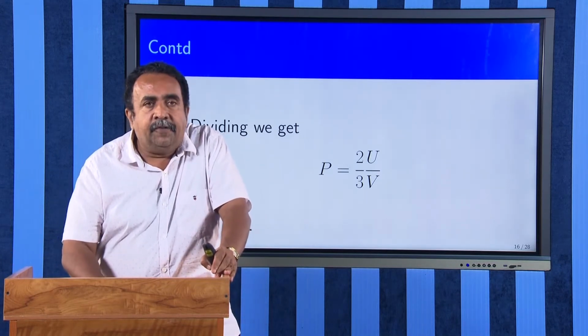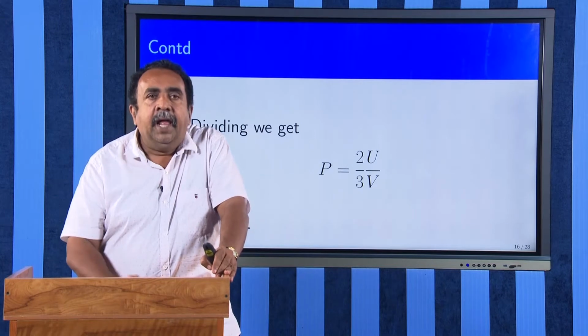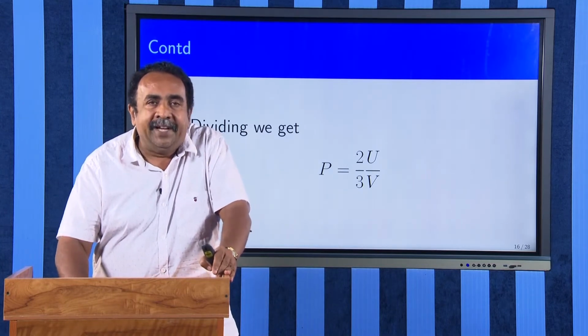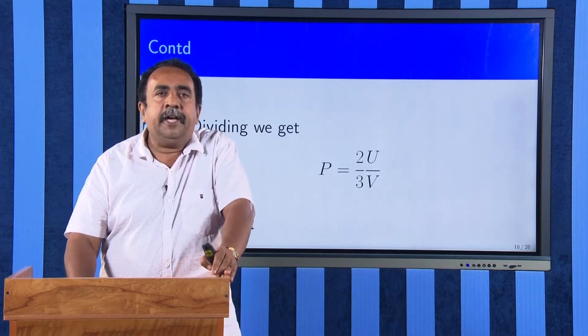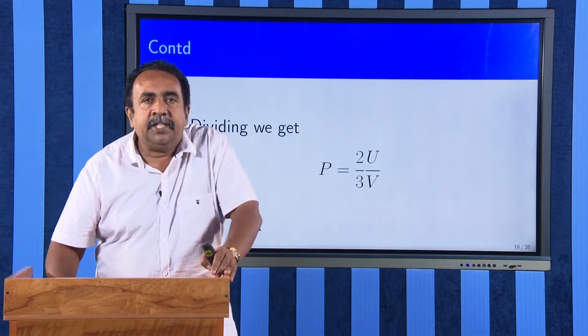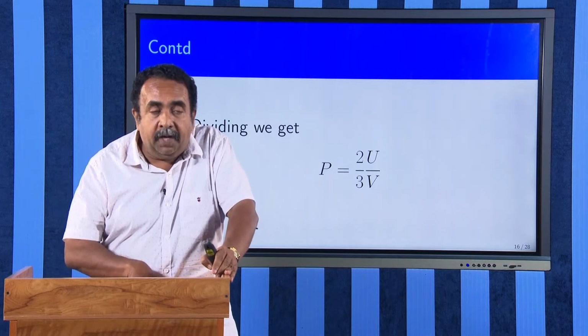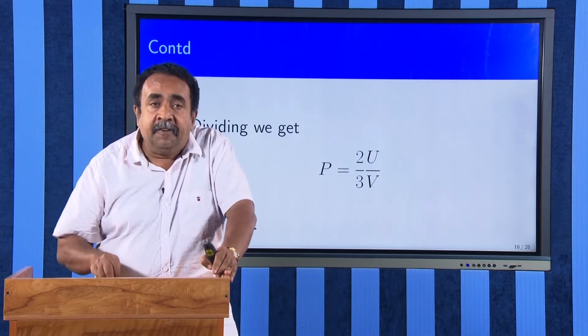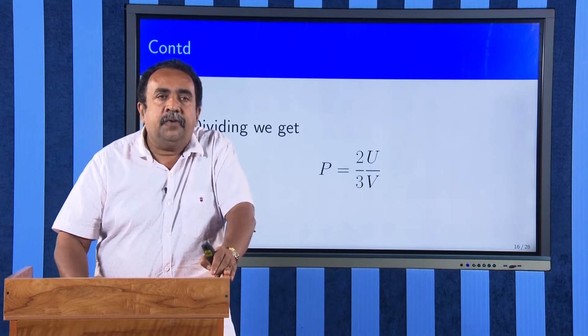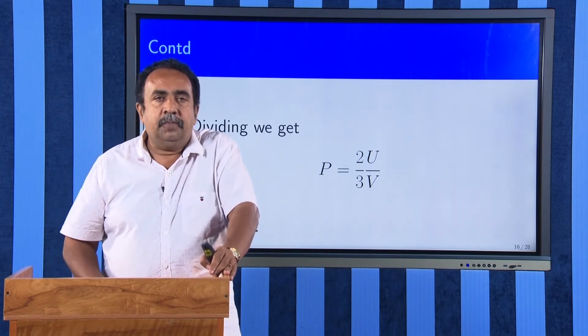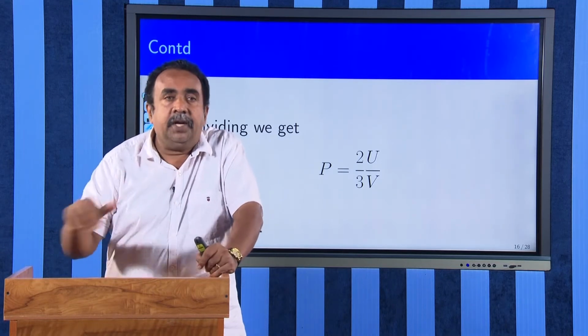Therefore, we had derived two formulas. One is the equation for pressure and the second one is the equation for energy density. Pressure was 8 by 45 pi raised to 5 k raised to 4 T raised to 4 divided by h cube c cube. And U by V was 3 by 15 pi raised to 5 k raised to 4 T raised to 4 divided by h cube c cube. Now, we have to find other thermodynamic quantities.